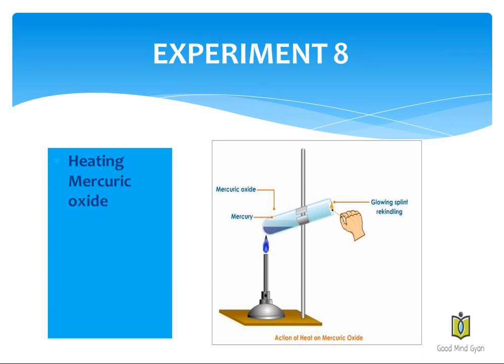Experiment number 8 is the heating of mercuric oxide. Take a hard glass test tube and put 2 grams of red colored mercuric oxide, that is HgO. Clamp the test tube on an iron stand and heat it strongly, and what will you notice? You will notice that the color of mercuric oxide changes to black.